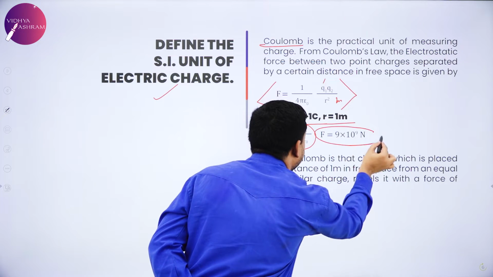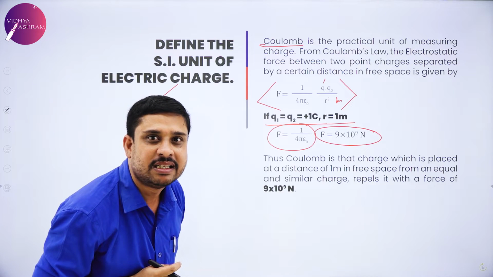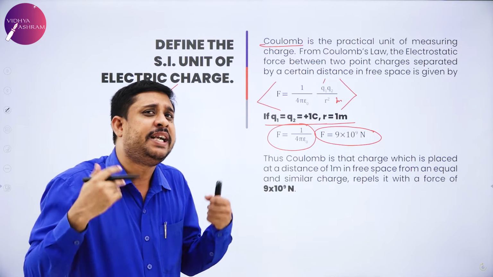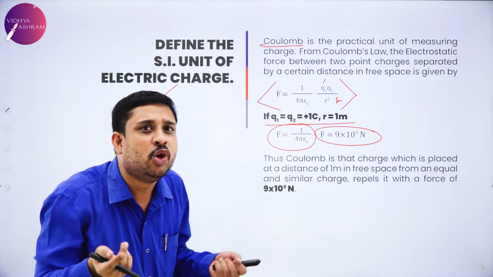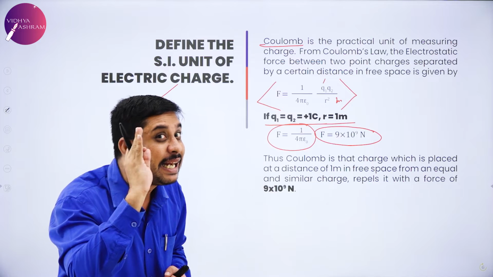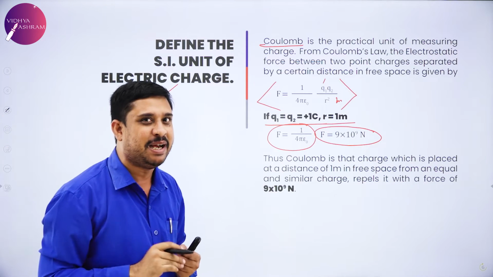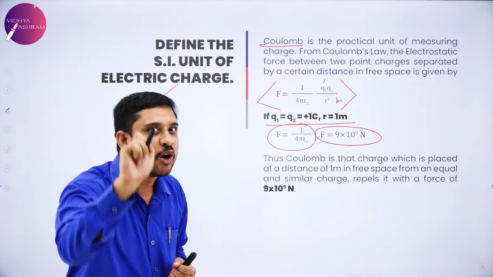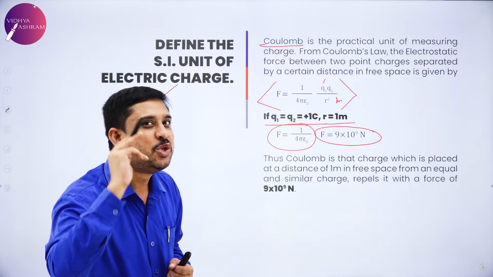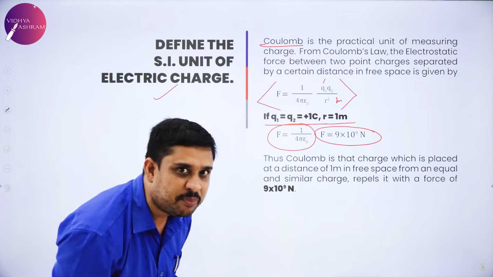Which is 9 into 10 power 9 newtons. So by these considerations, how do I define the SI unit Coulomb? Remember, 3 critical points. Free space is the medium. Distance of separation 1 meter. Magnitude of both charges 1 Coulomb. So what is Coulomb then?